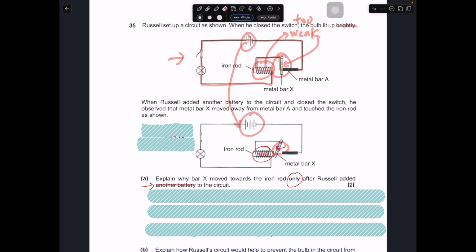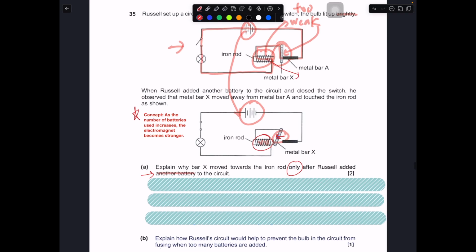So the concept that we are revising is that as the number of batteries used increases, the electromagnet becomes stronger. So this part is still an electromagnet, but it's a weaker electromagnet. This is a stronger electromagnet. So let's go back to this. The situation is that you can talk about this.